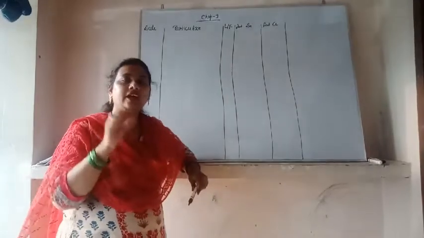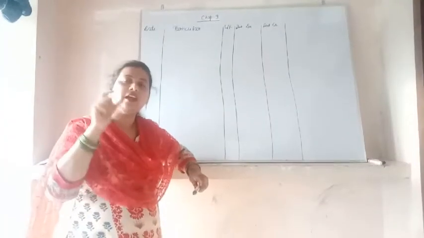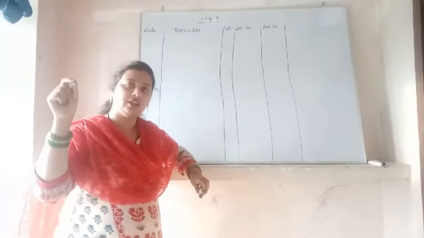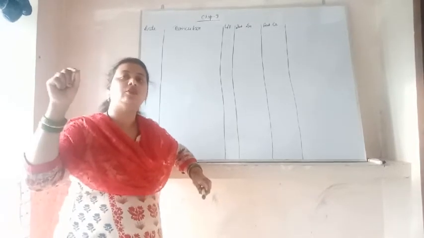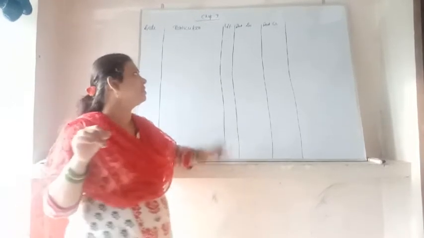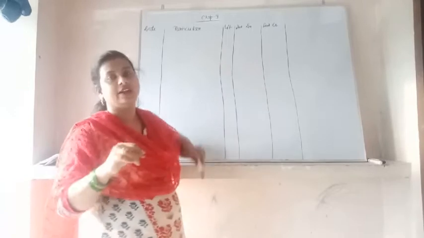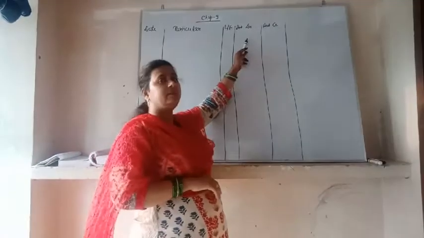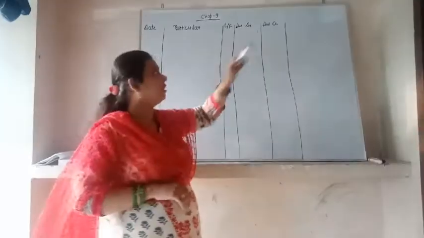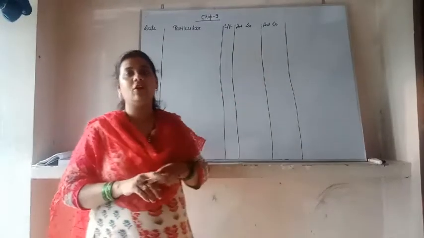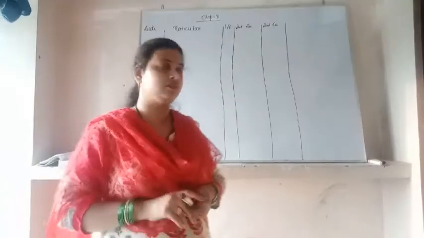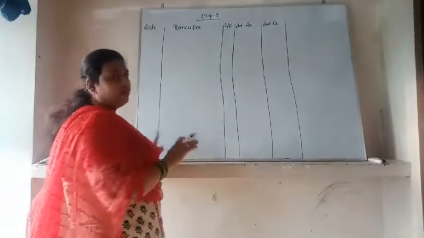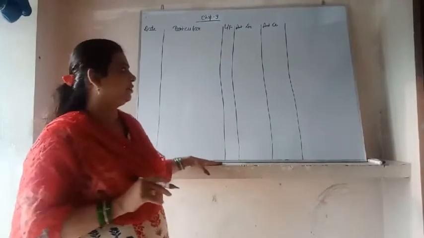This denotes that this particular journal entry has been posted in the ledger book on this particular page number. This means that in this column we will write the page number of the ledger. Amount debited and amount credited show which account has been debited and which account has been credited, and for what amount. Okay, this is overall the format of doing the journal entry.